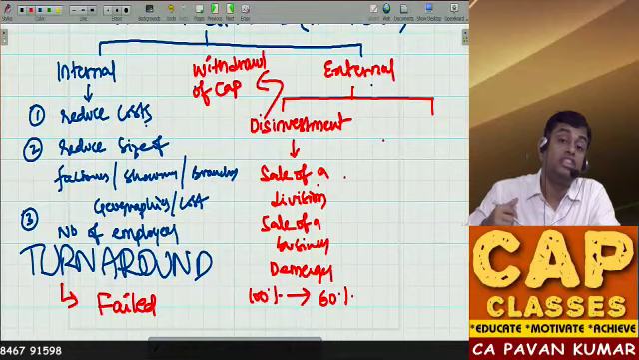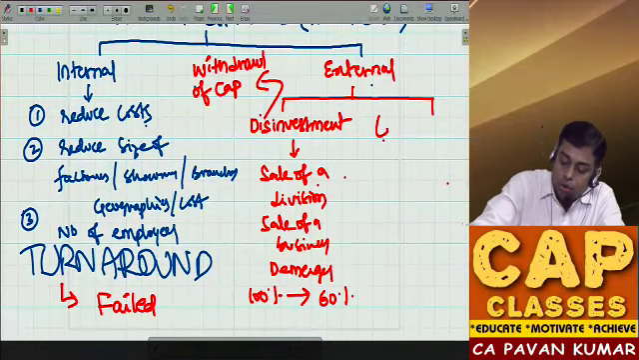Pavan sir, disinvestment also failed. Pavan sir, what to do? Then there is only one option. Liquidation.